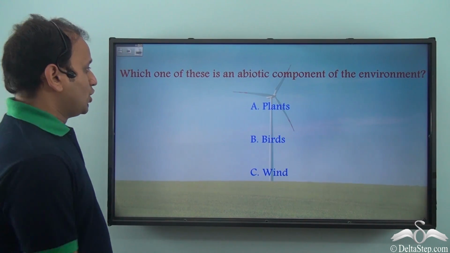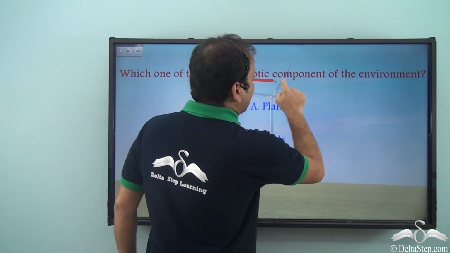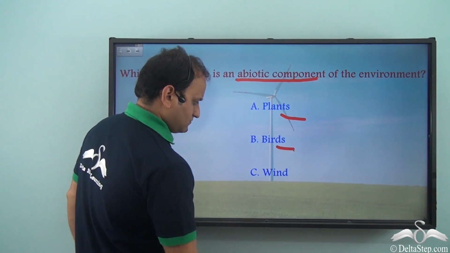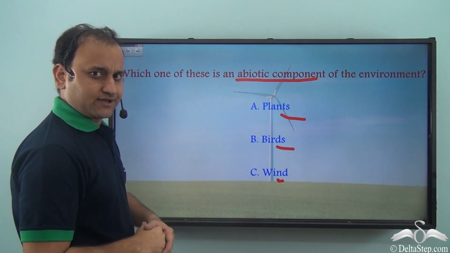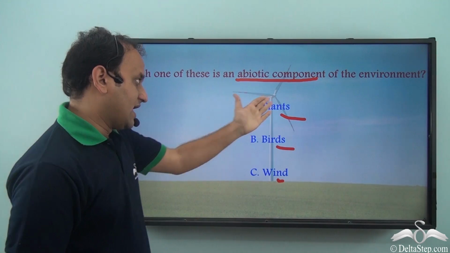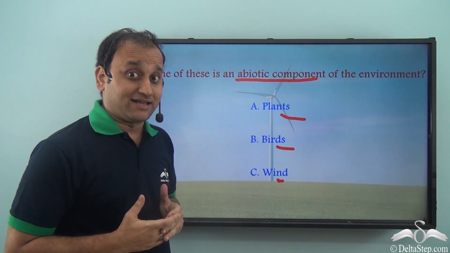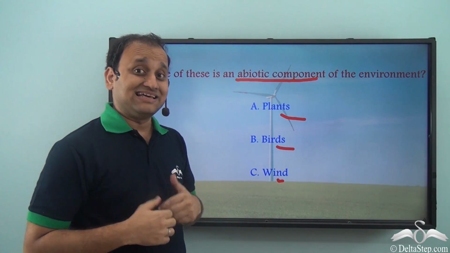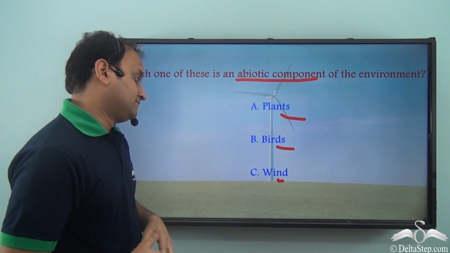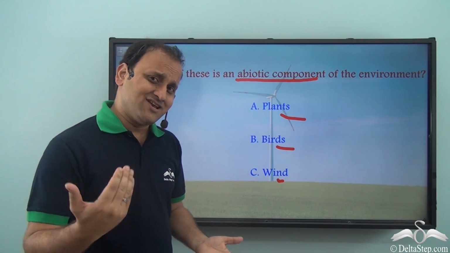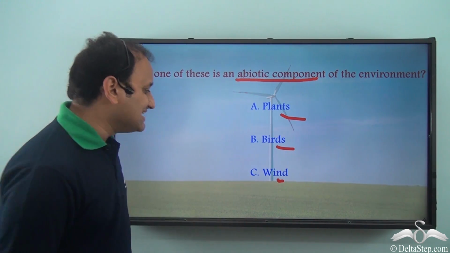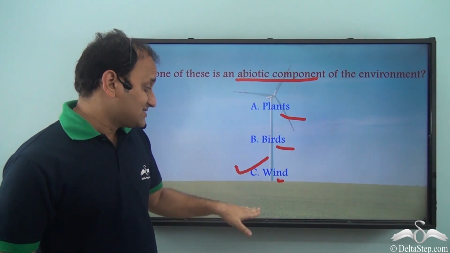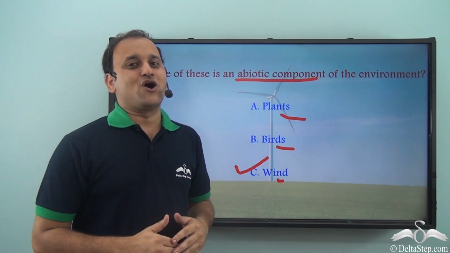So, can you tell me which one of these is an abiotic component of the environment? Is it plants? Is it birds? Or is it wind? What do you think? Well, plants are living beings, so they cannot be abiotic. They are biotic. What about birds? Well, even birds are living beings. They are biotic component of the environment. What about wind? Well, wind is a non-living thing. So definitely this is an abiotic component of the environment. So among these, wind is an abiotic component of the environment.